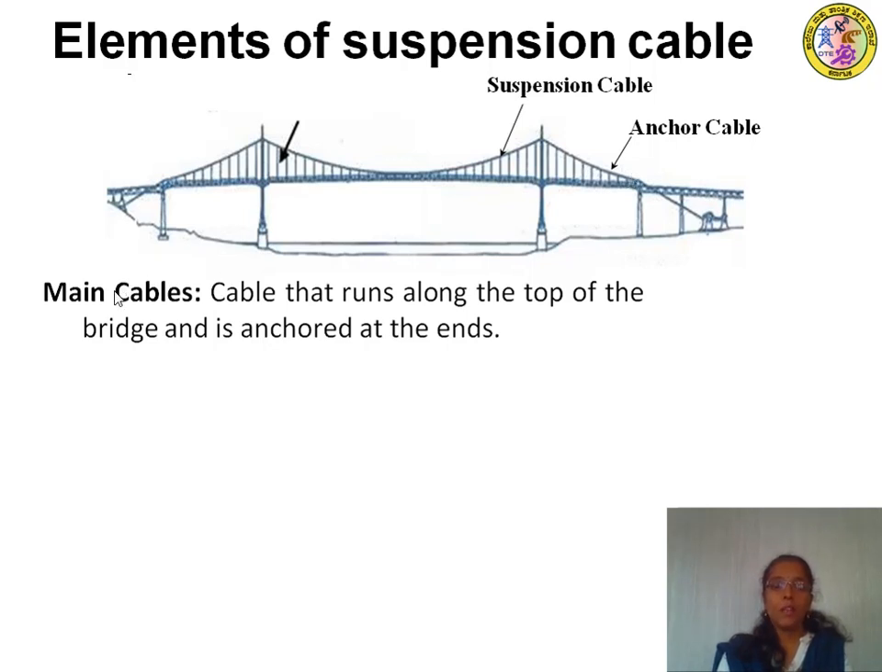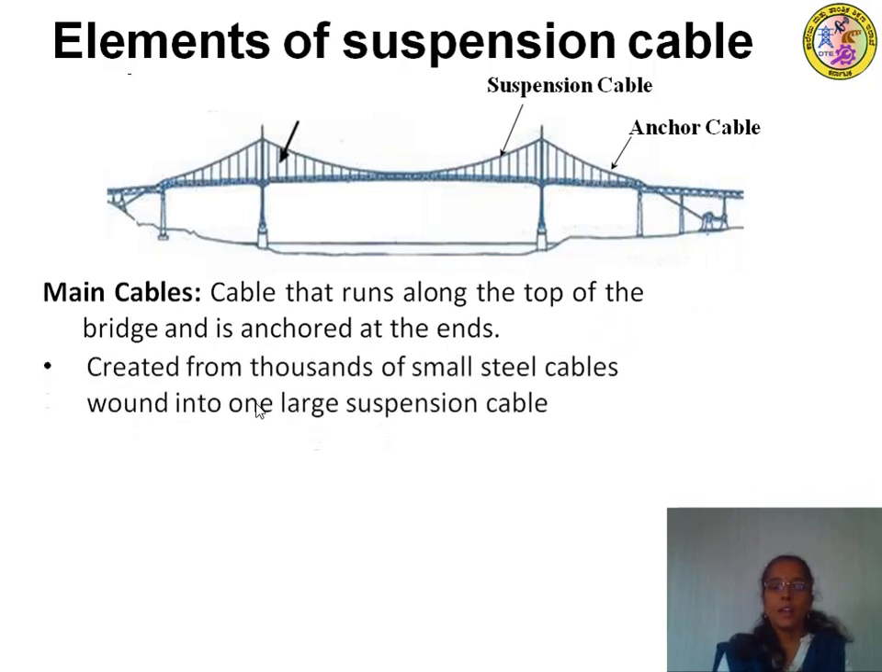The main cable is nothing but the cable that runs along the top of the bridge and is anchored at the ends. It runs along the length of the bridge, along the top of the bridge, and is anchored at the ends. This is the anchorage.